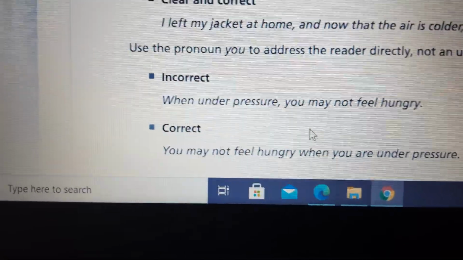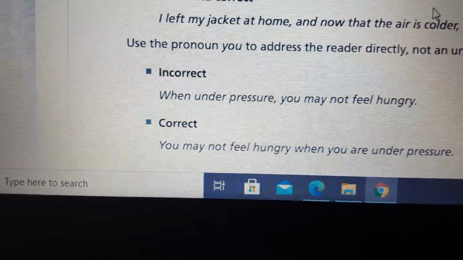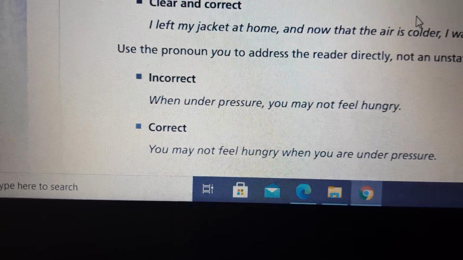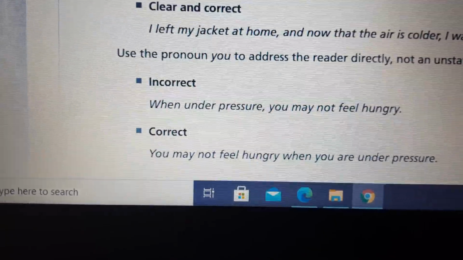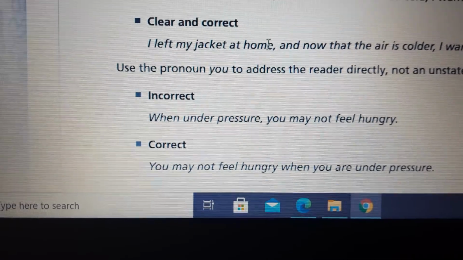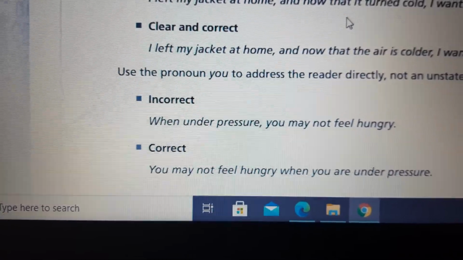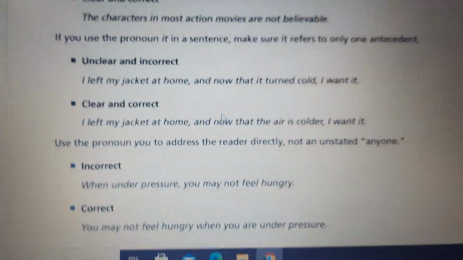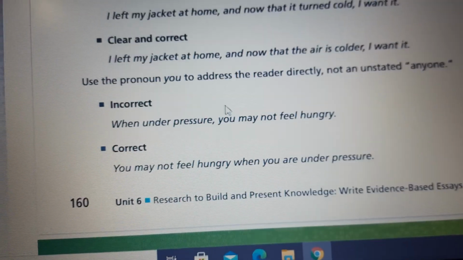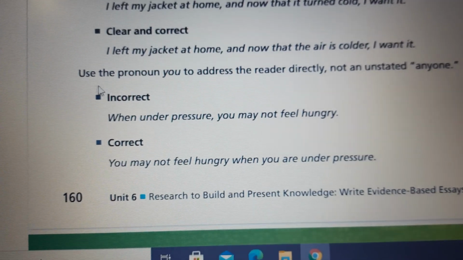Okay, so sometimes if you want to use this form or this one, it sounds dull actually. Because I said that you have to avoid repetition.